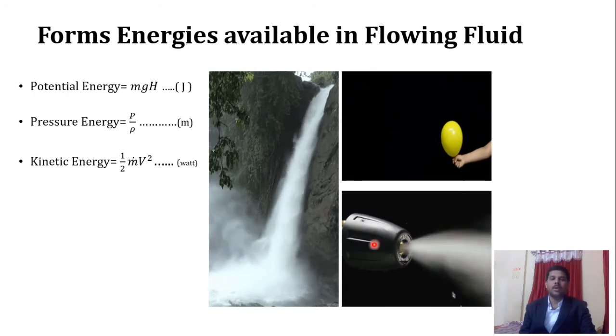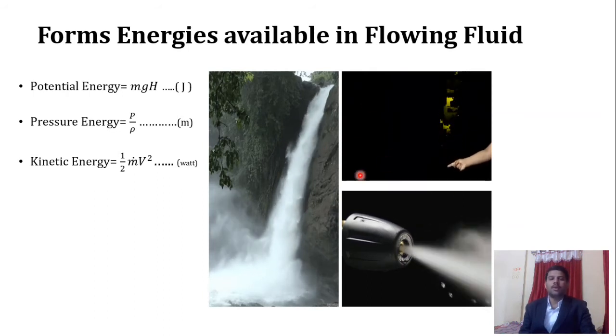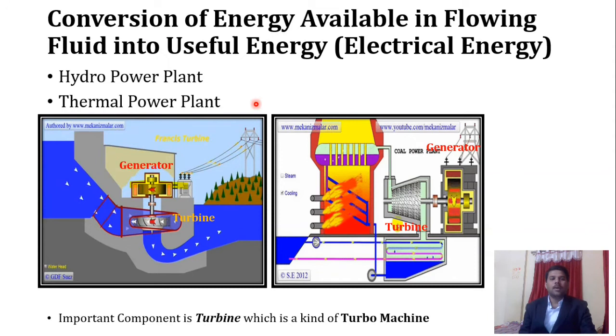We are considering here all things related to the flowing fluid. Now we will see how it is possible to convert the energies available in the flowing fluid into a useful form of energy, that is electricity, or electrical energy. There are two types of power plants. Already we have discussed such power plants: hydropower plant and thermal power plant.